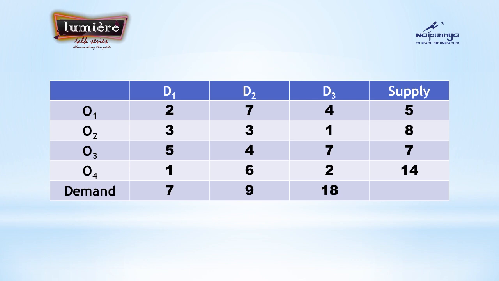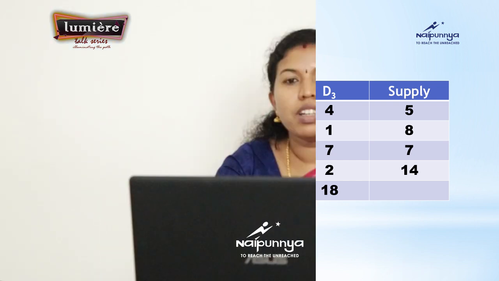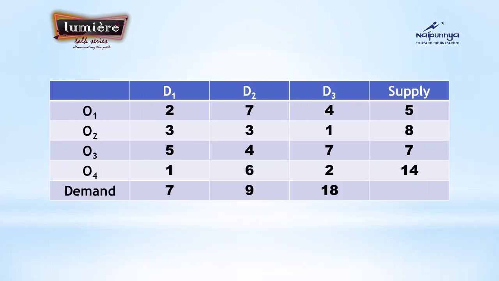In the same way, O1 to D2 may take 7 hours. That is mentioned in the cell O1 D2. The same way we have repeated for all the origin to destination, and the values have been represented. Clear? Apart from the origin and destination, a supply and demand row and column are also added in the matrix. And the supply, for example for O1 in the first row, they can supply only 5 units, they cannot go for more than that.